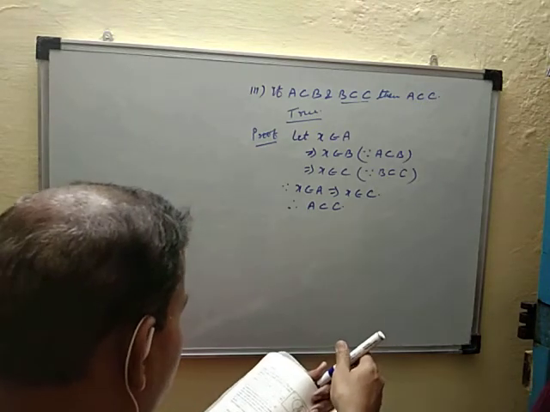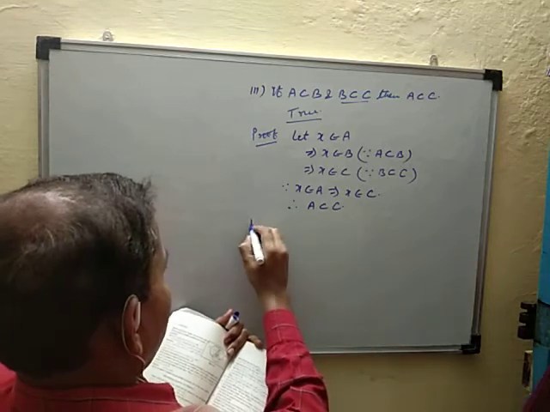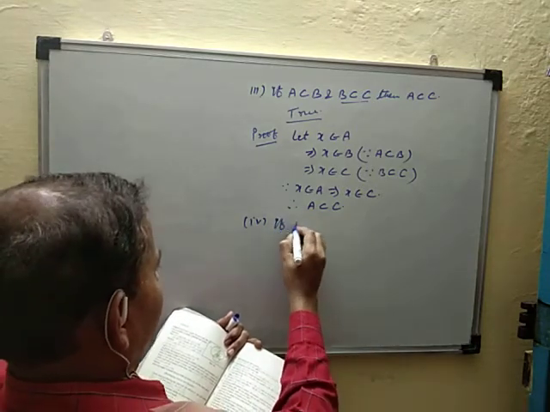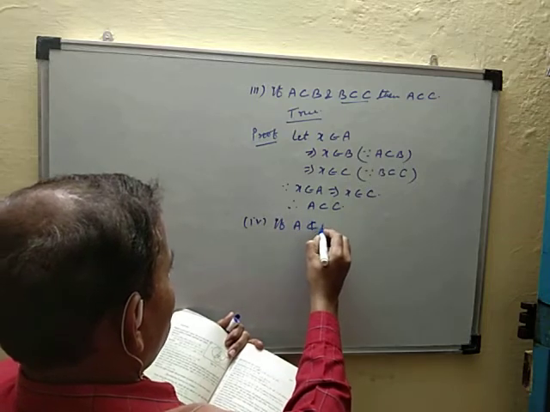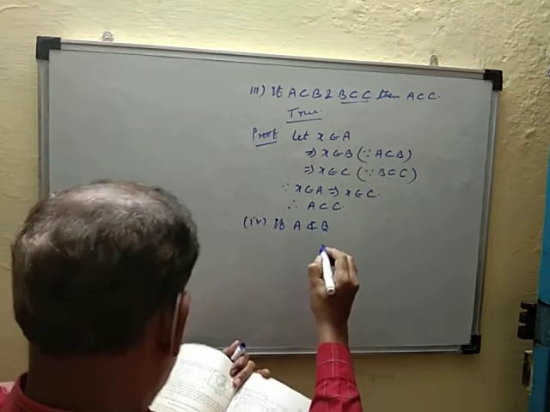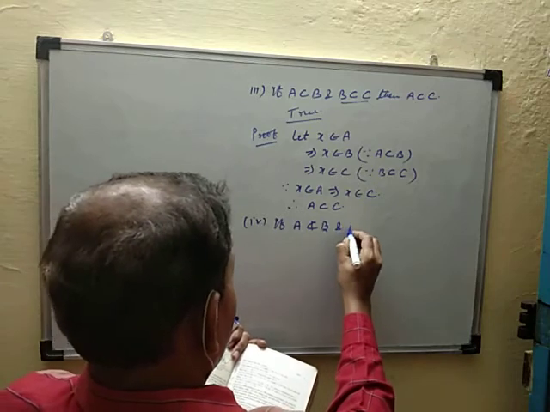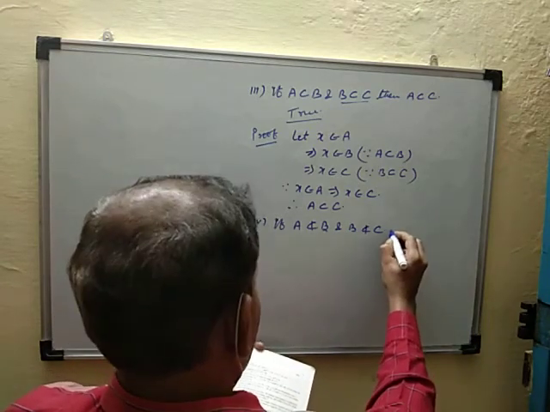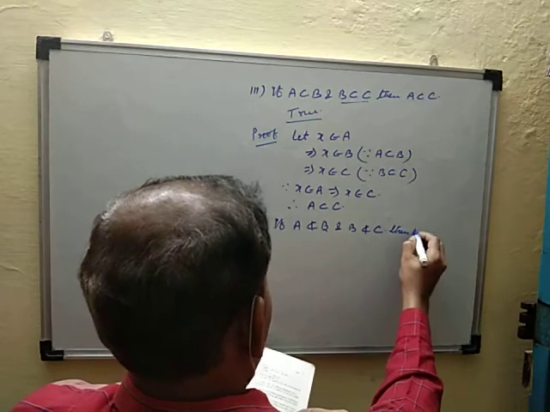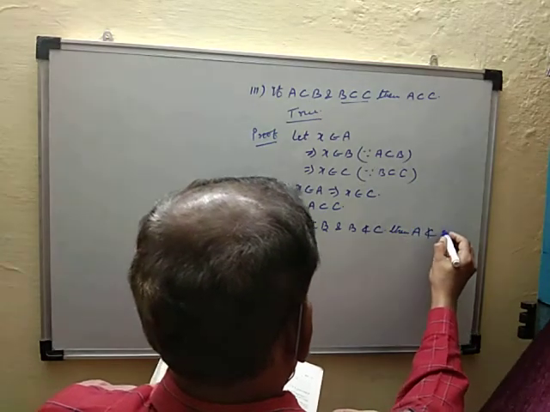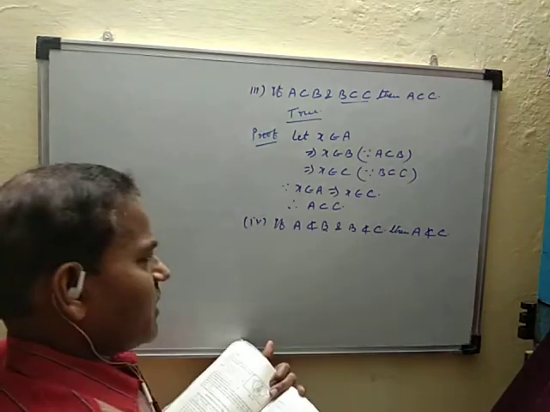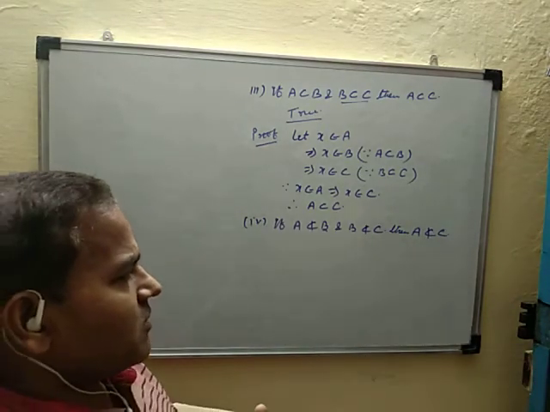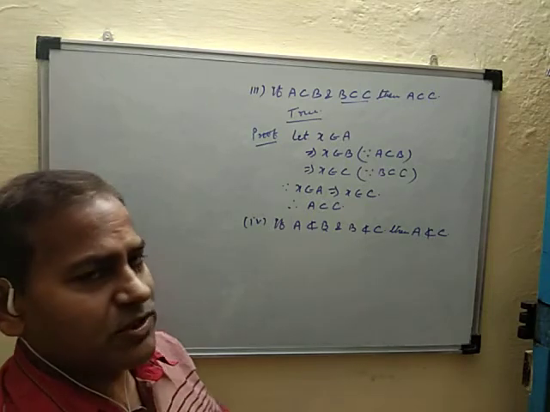Similarly, fourth. One more part I discuss. Fourth: given, if A is not a subset of B and B is not a subset of C, then A is not a subset of C. A is not a subset of B. B is not a subset of C.